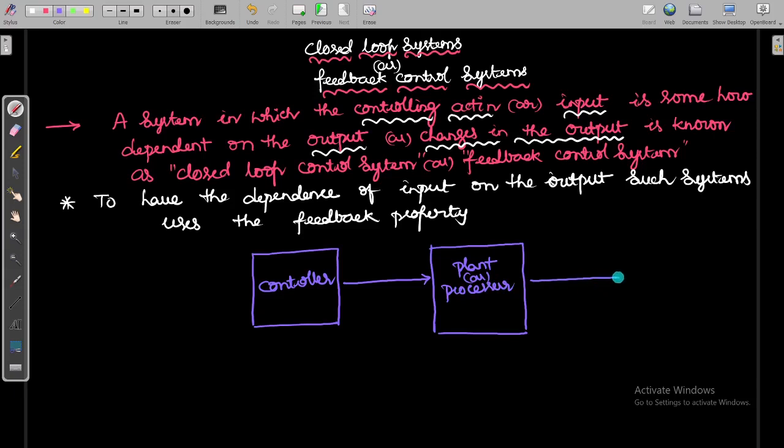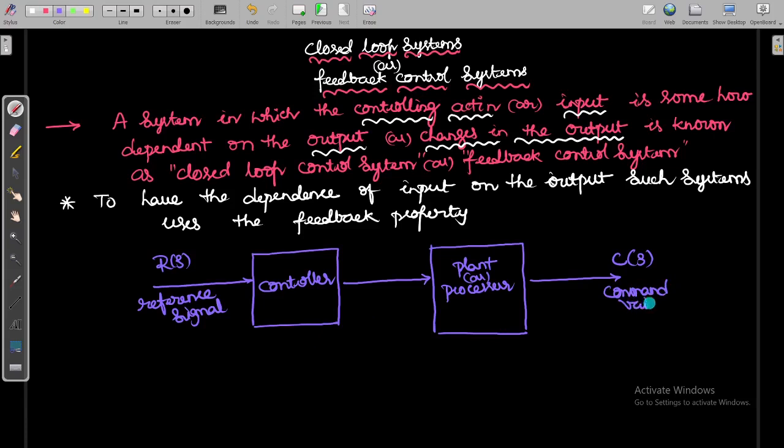The output that you are going to get is the output variable, which we can write as C of S. The input you are giving is the reference signal, or the command variable.